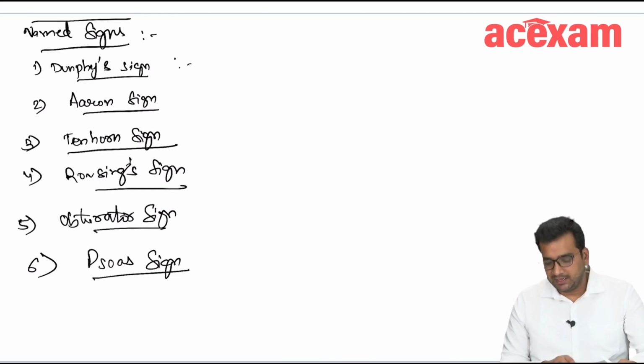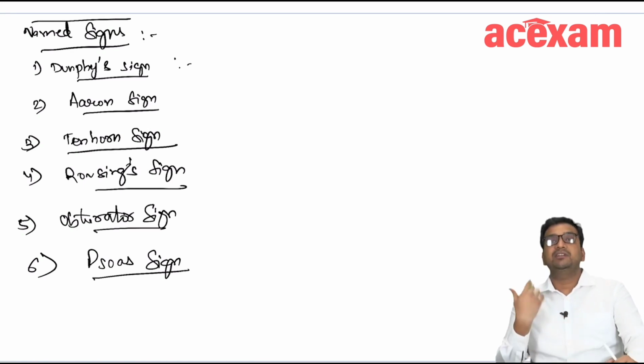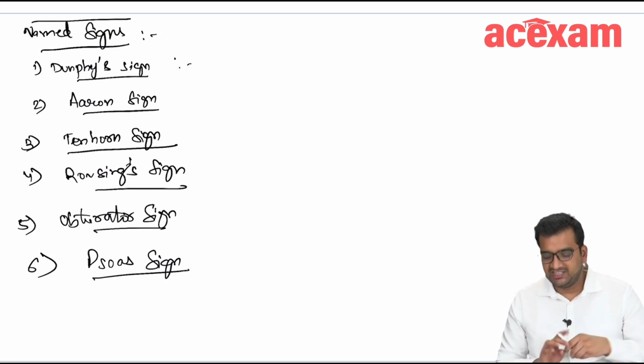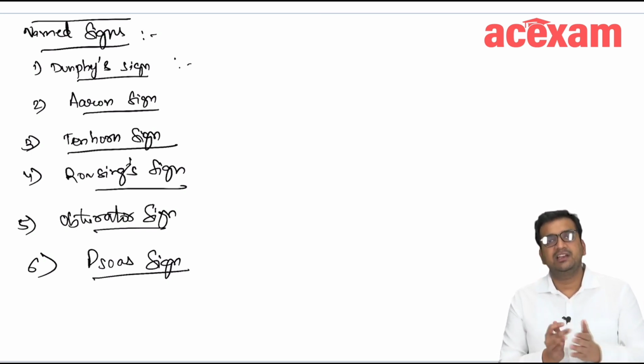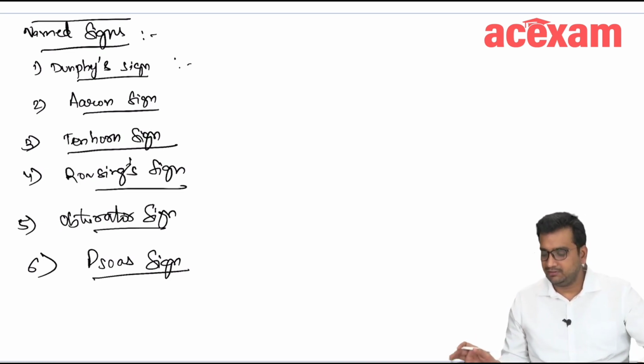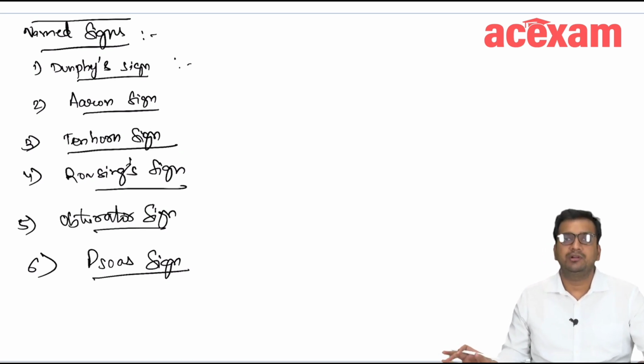Along with that, if the patient coughs, at that time also patient will feel pain. Okay, so all these signs are given different names. There is nothing special about these signs. This is a normal finding, but from MCQ point of view, it is important to remember.